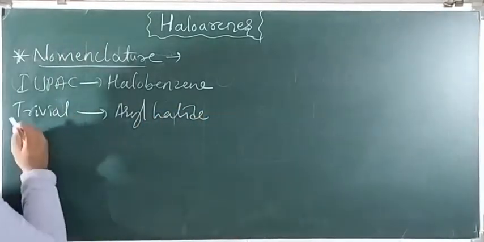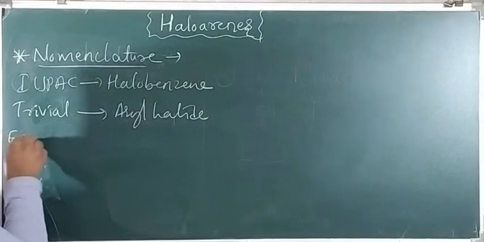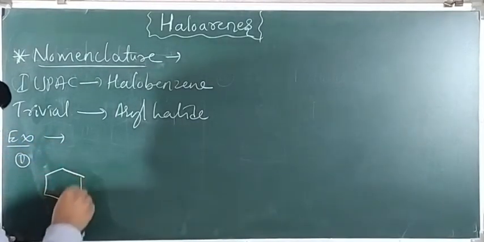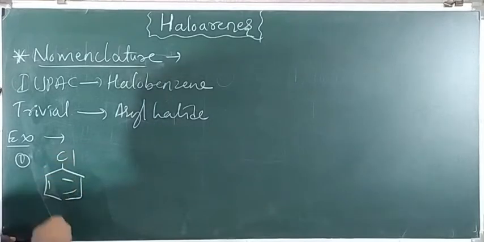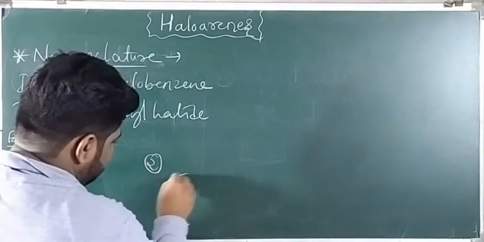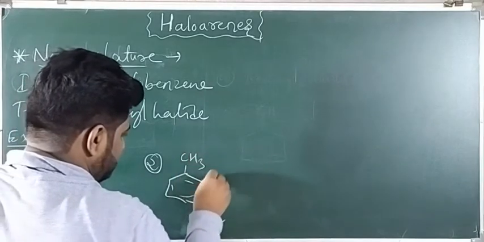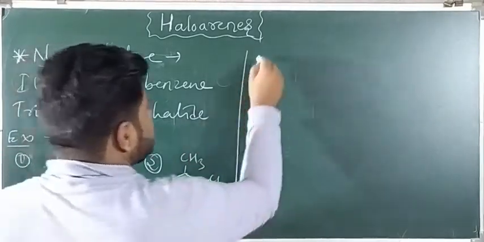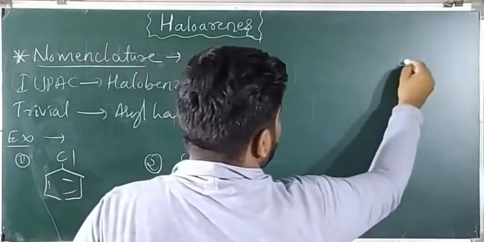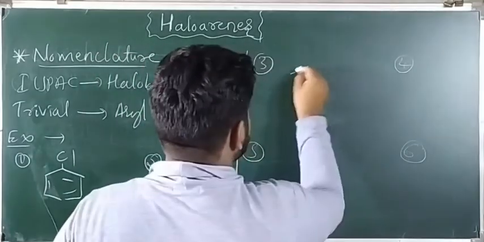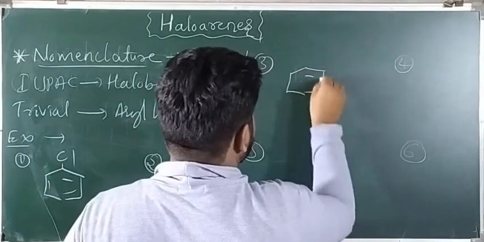So starting with examples, first one, we take this as an example. Second one, this third example, fourth, fifth, and sixth. Let's take 6 examples and name them.